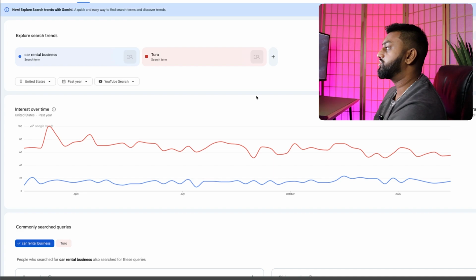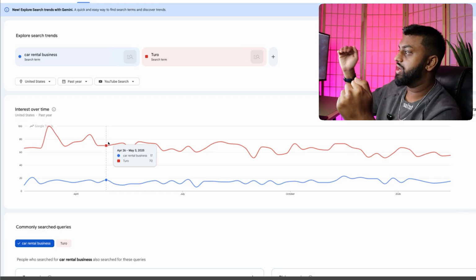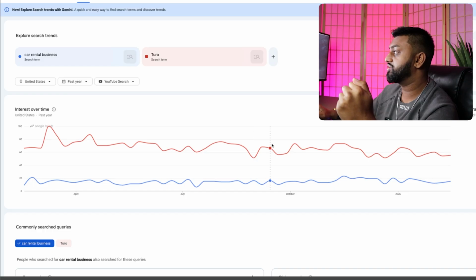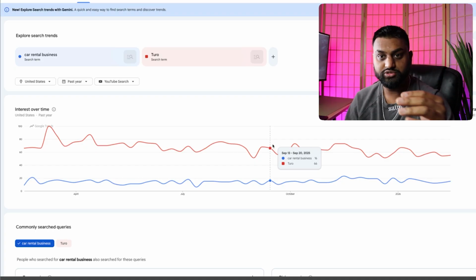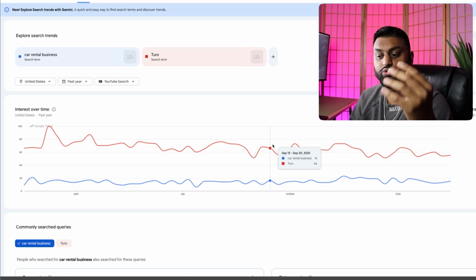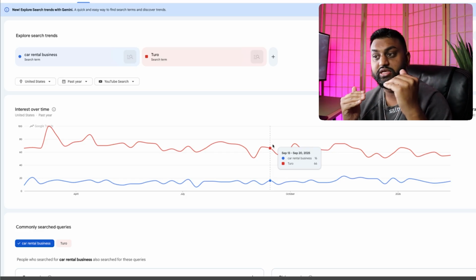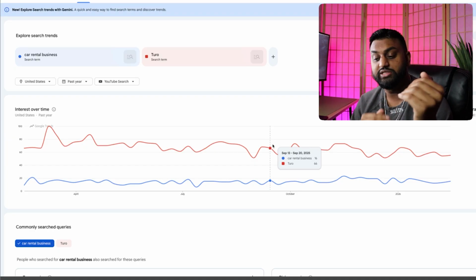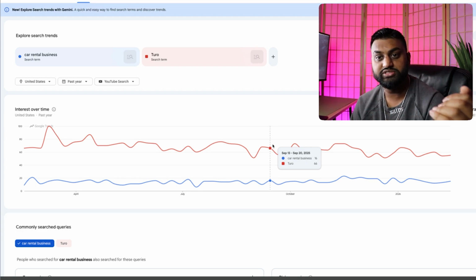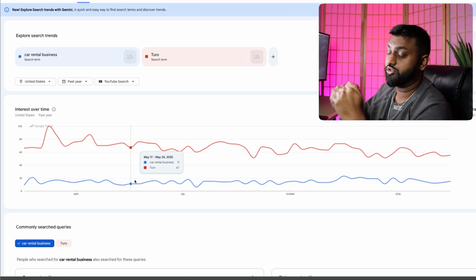So right here on Google Trends, you can see that the red is Turo and the blue is car rental business, right? So you can see that Turo actually beats car rental business in search by a pretty decent amount. So I know for the beginning stages of Michael's YouTube channel that we should include the word Turo because this seems to be the starting point where people think that they need to be in order to start a car rental business. They think Turo is the way to make money by having a car rental business.